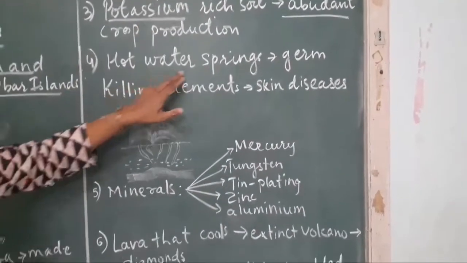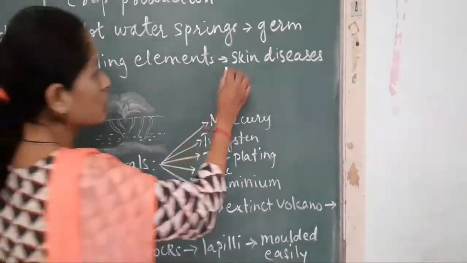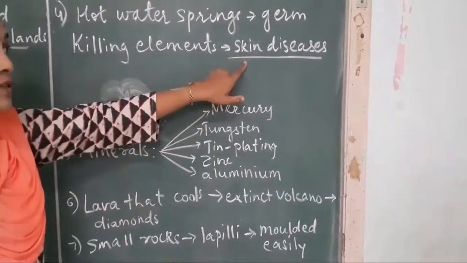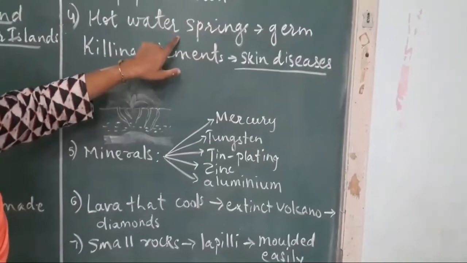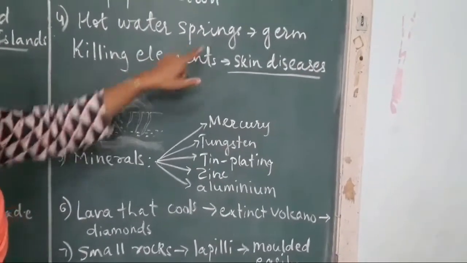Fourth one, hot water springs. They have germ killing element and that is good for removing skin diseases. In the treatment of skin diseases, these hot water springs are useful. Now how these hot water springs are generated, how they are created, look here.